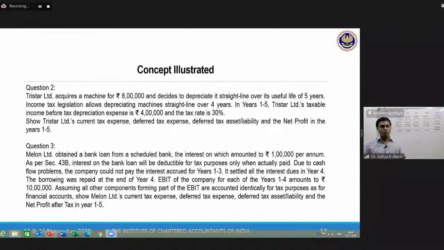In this problem, what will happen? Expenses will be